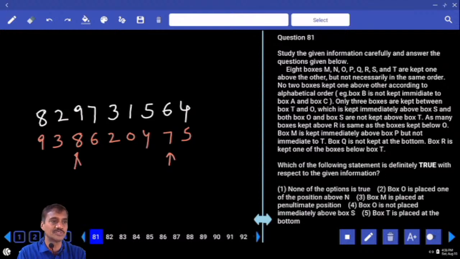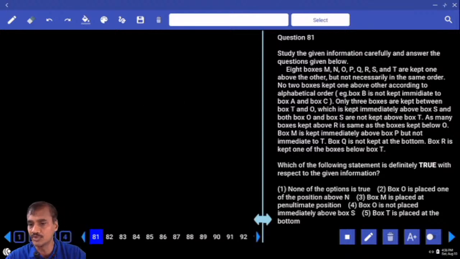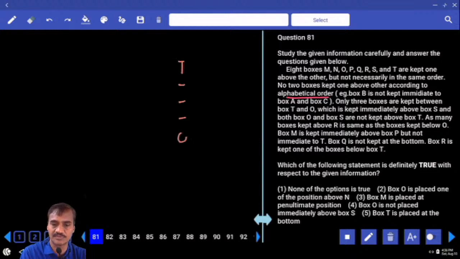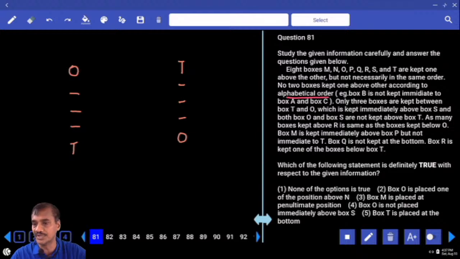Maybe if you compare these two, this is much easier. Hence we are opting for this one. And according to alphabetical order, no 2 boxes are arranged. Then only 3 boxes between T and O. How many are between T and O? 3. If T is here, 1, 2, 3, O is here. Or if O is here and 1, 2, 3, T is here. Now 3 boxes between O and T.